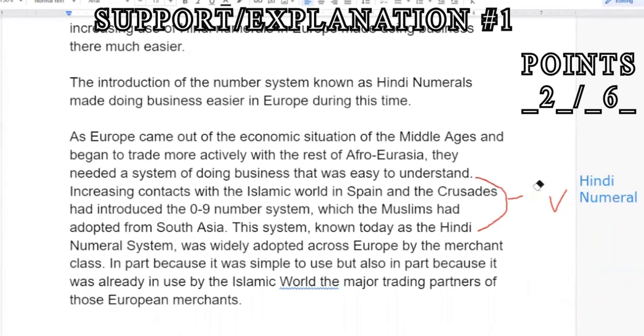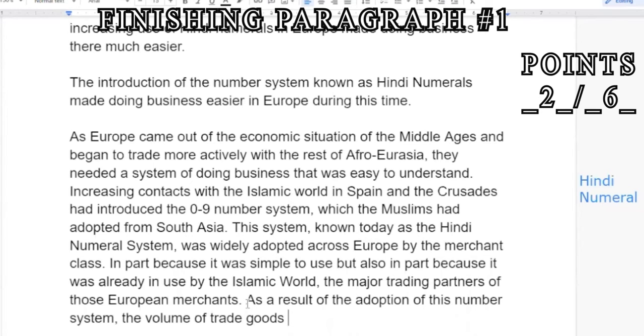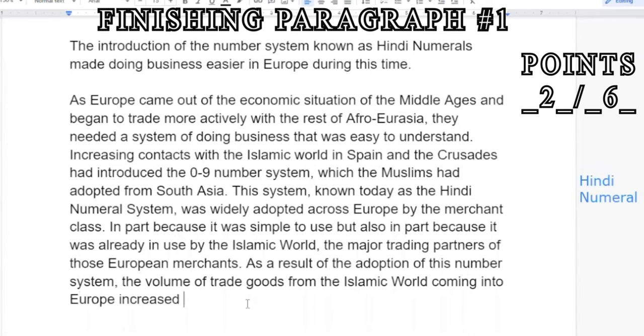But bear in mind, since I've already given my one piece of evidence, I don't actually have to give anything super detailed or something that would qualify as evidence because I've technically already done that. But let's keep it going all the same. As a result of the adoption of this number system, the volume of trade goods from the Islamic world coming into Europe increased dramatically. Now, I could get specific here, and I could say something like Persian carpets and Turkish carpets in Renaissance paintings. I could talk about the spice trade from Egypt, but I'm not going to do any of that because technically I don't have to, right?